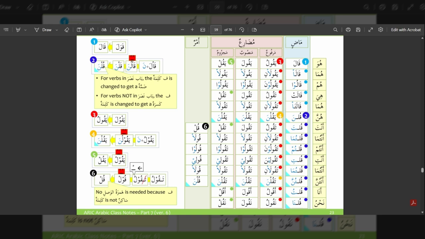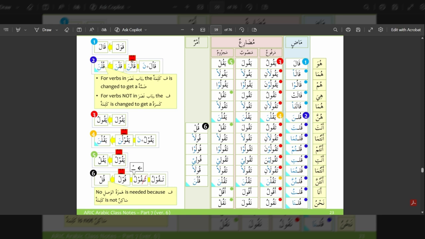So here again we can see the changes from yaqul, that is with waw and lam both having a sukoon, which does not become possible to pronounce, changes to yaqul. The waw is dropped. Then we have yaqula, yaqulu, taqul, taqula, yaqulna, taqul, taqula, taqulu, taquli, taqula, taqulna, aqul, naqul.